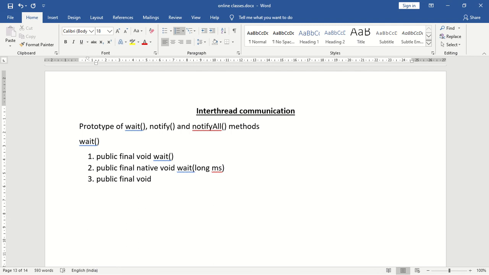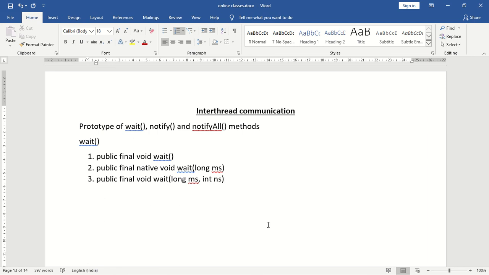The signature is wait, and we pass the time, that is long milliseconds comma int nanoseconds. If a thread is very strict with respect to the time, then we should go for wait method with milliseconds and nanoseconds time period.